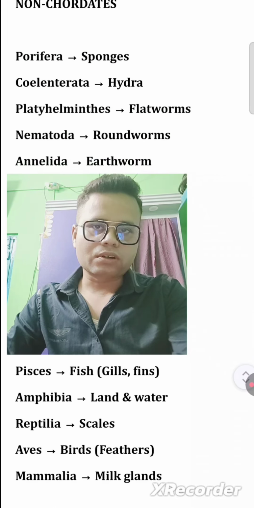Nomenclature, the scientific naming system. Okay, nomenclature was given by Linnaeus, and it has two parts, genus plus species. For example, the ostrich, Struthio camelus. Struthio is the genus and camelus is the species. For example, the human scientific name. If we take the scientific name of human, what will it be? Homo sapiens. Homo is the genus and sapiens is the species.